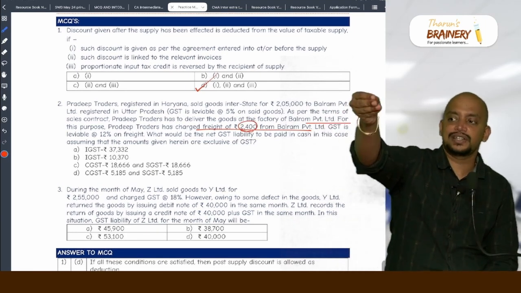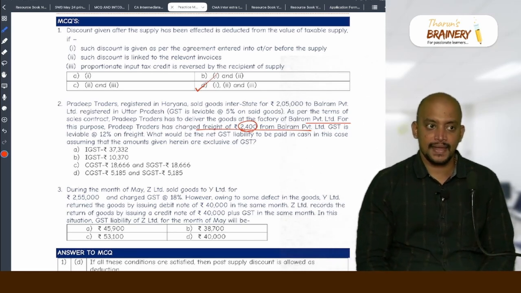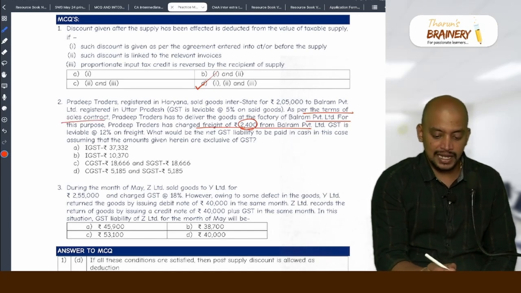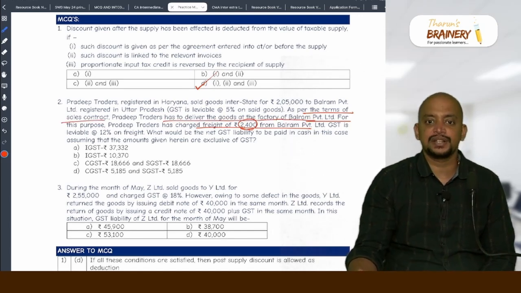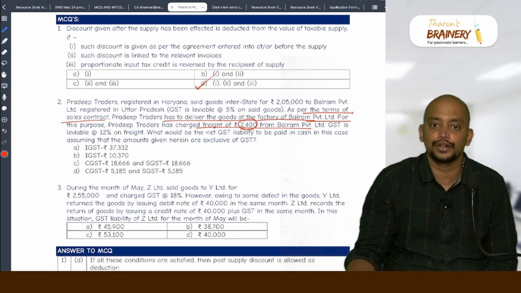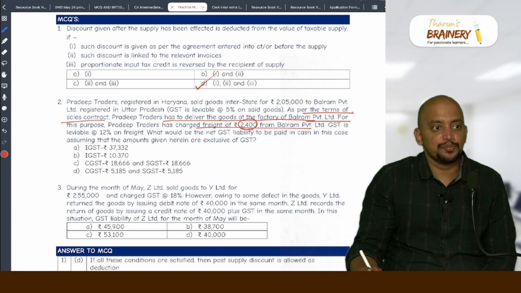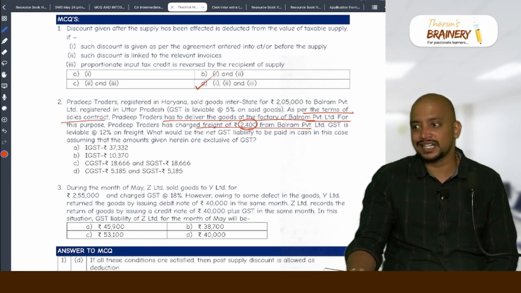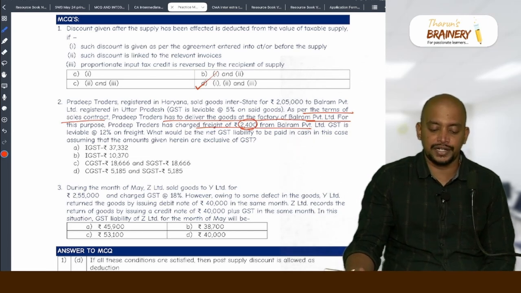You read the question once again. Read the question. You please read the question. As per the terms of the contract, they have to deliver the goods at the factory of Balram Private Limited. Means as per contract, I should deliver goods to your location. So I incurred the freight. Is it before or at the time of delivery or after delivery? Before, at the time of delivery. So this 2,400 is to be included or not? Yes, it should be included.